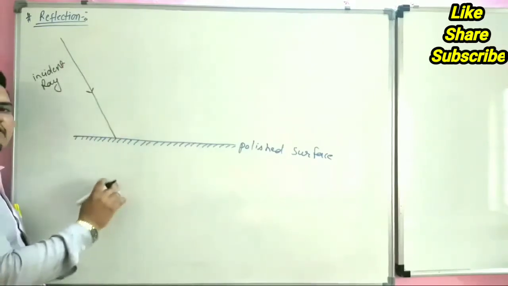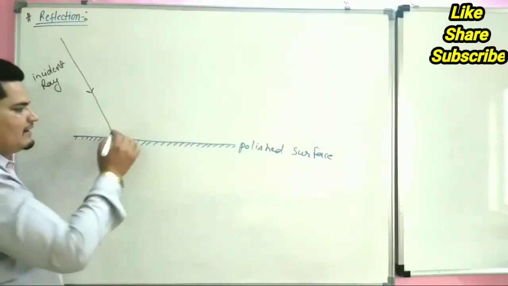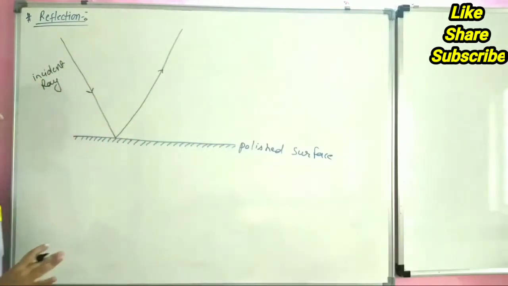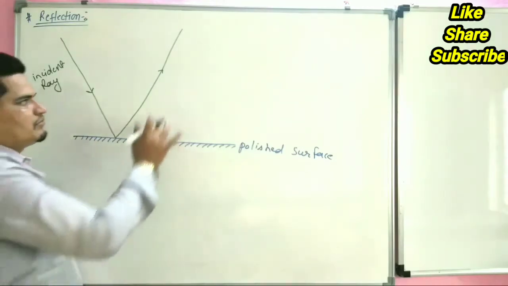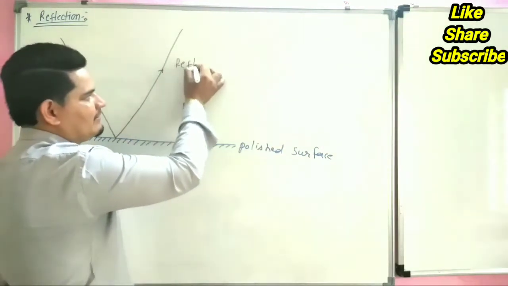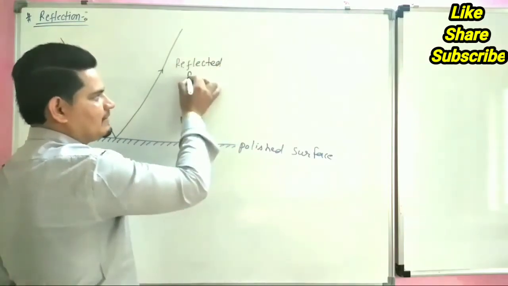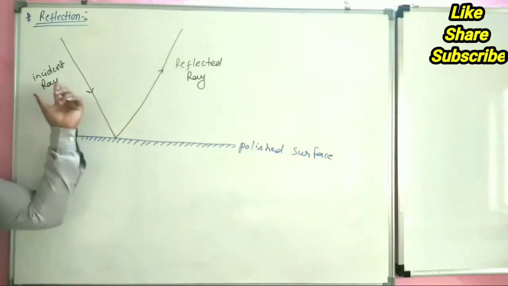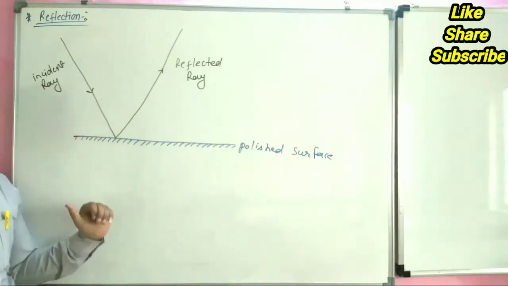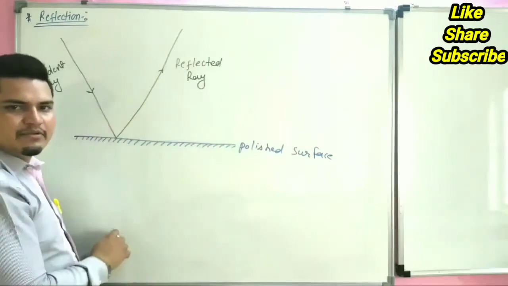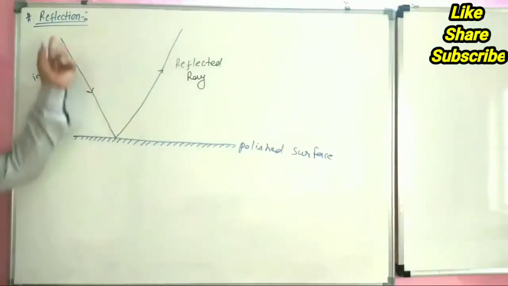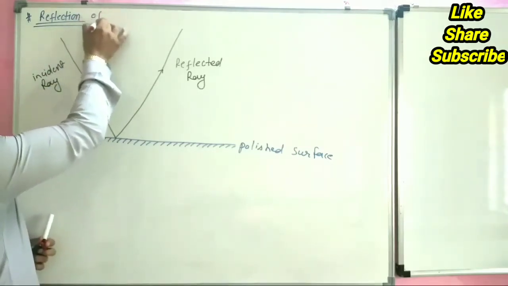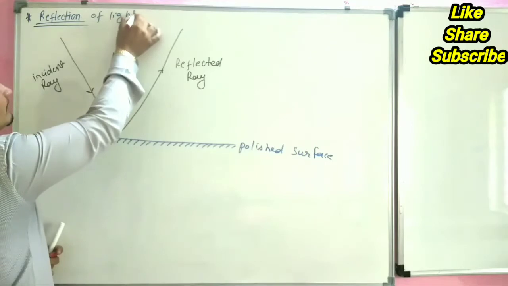When an incident ray falls on a polished surface, it gets reflected in the same medium. So this is called reflected ray. This phenomenon is called reflection of light.